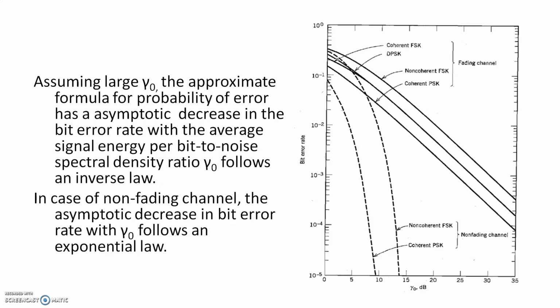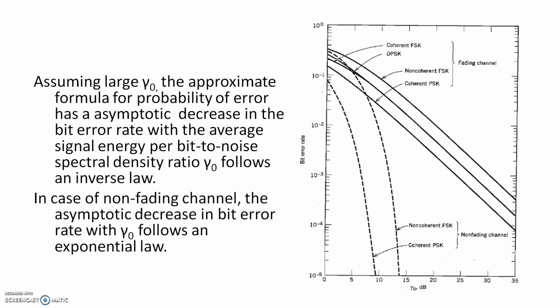So you can see that plotted here. In a fading channel, it follows an inverse law. You can see the graphs: the solid lines are the fading channel, and the dotted line shows the non-fading channel. So you can see a sharp decrease in the case of non-fading channels.